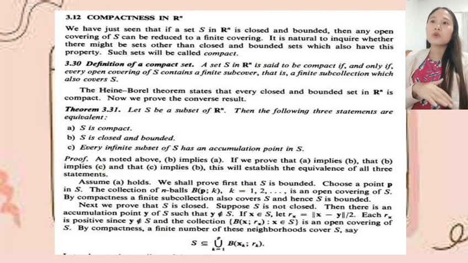Assume A holds. We shall prove first that S is bounded. Choose a point p in S. The collection of n-balls B(p; k), k equals 1, 2, and so on, is an open covering of S. By compactness, a finite subcollection also covers S, and hence S is bounded. Next, we prove that S is closed. Suppose S is not closed, then there is an accumulation point y of S such that y is not in S.